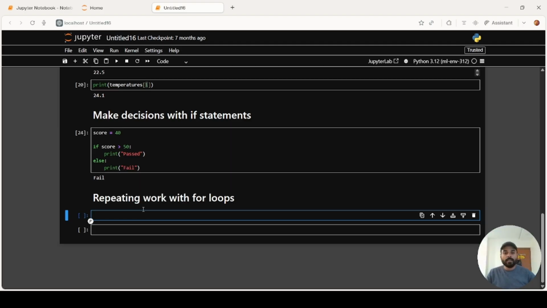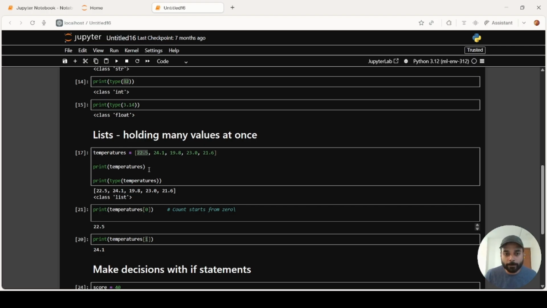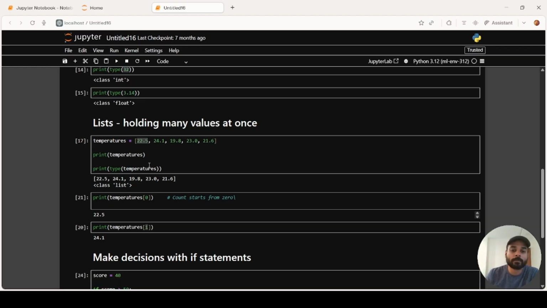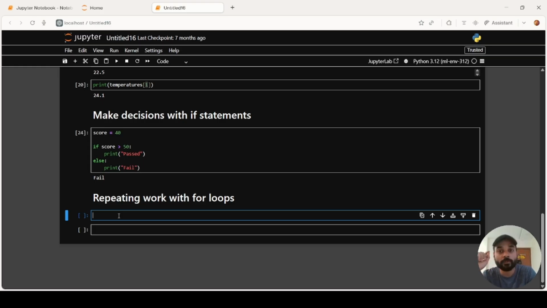Let's take the previous example where we have temperatures. Now, if I want to pull out all the individual values from temperatures, it is going to take a lot of time. Over here, we only have 4 values, but let's say the list contains thousands and thousands of values. But then how do we do that? Because we cannot enter temperature 0, temperature 1, temperature 2. If we start using this indexing method, we are going to take a lot of time. So what is the workaround for it? So here comes the for loop's magic.